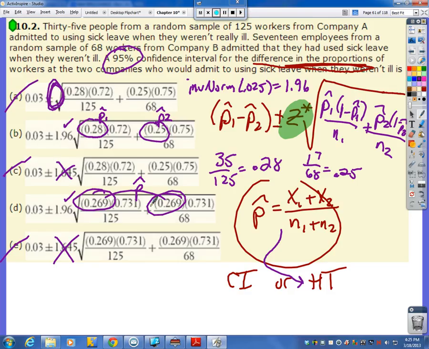And we said we don't use this for confidence intervals. We use this only for hypothesis tests. So D is not the correct answer. B better be, and it is. It is the correct way. Now, there will be some multiple choice questions like this on the test and on the actual AP exam where you just need to verify which formula you would use. Okay? You don't actually have to now do it and figure out the confidence interval. You just need to verify which one has all the numbers plugged in the right spots.